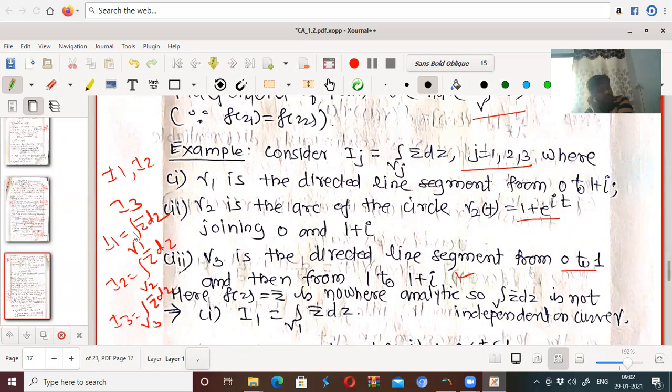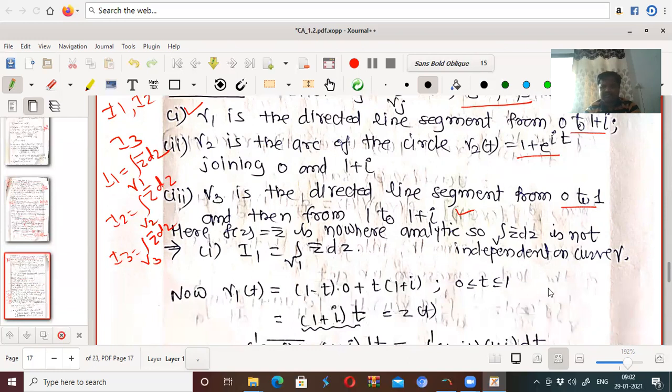So we have to take the integral of the same function along three different paths, gamma 1, gamma 2 and gamma 3. The first path is the directed line segment from 0 to 1 plus i. Now what is meant by the directed line segment from 0 to 1 plus i? 0 is here, 0 comma 0, and 1 plus i means 1 comma 1, which will be somewhere here.